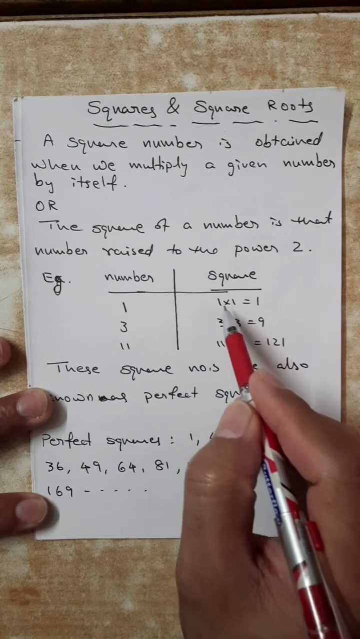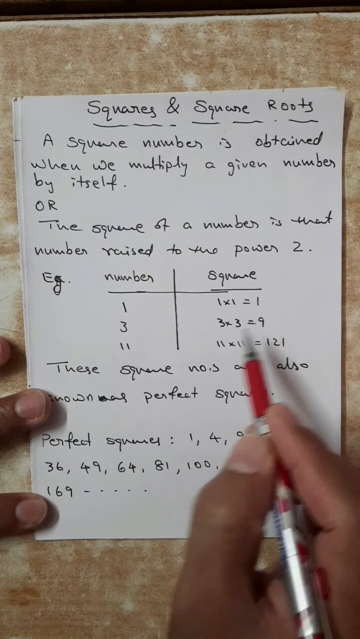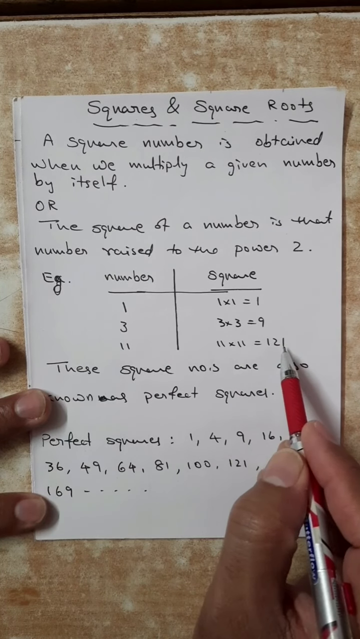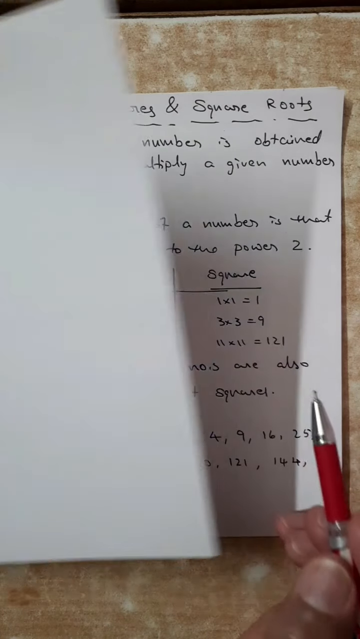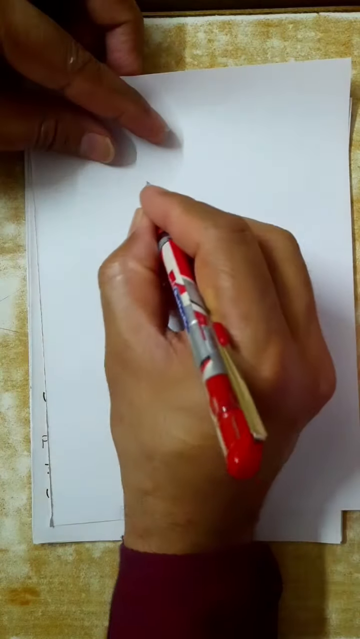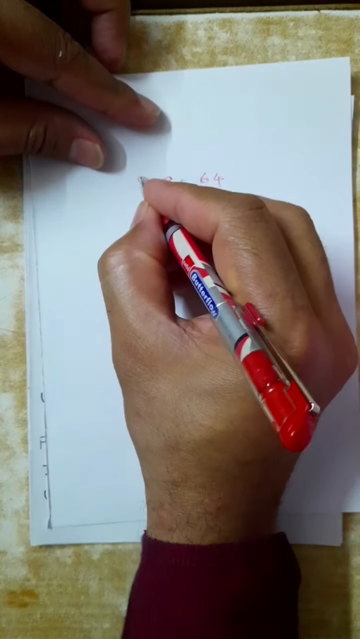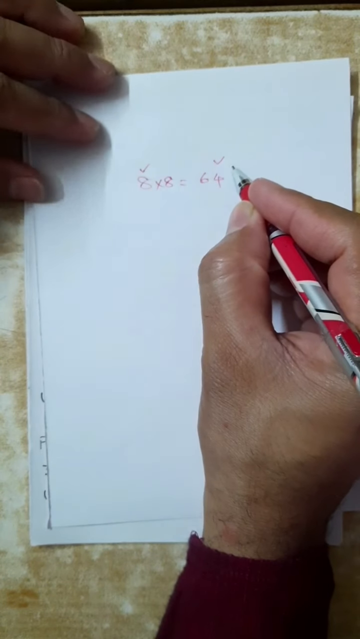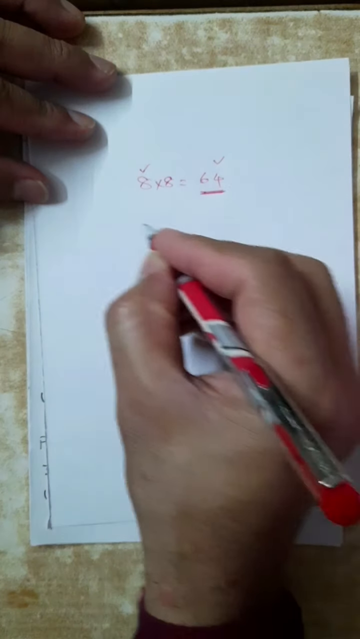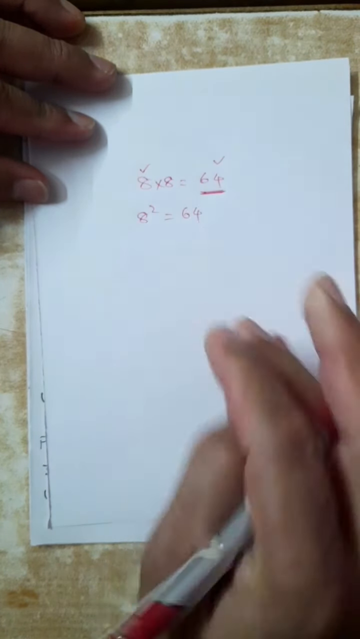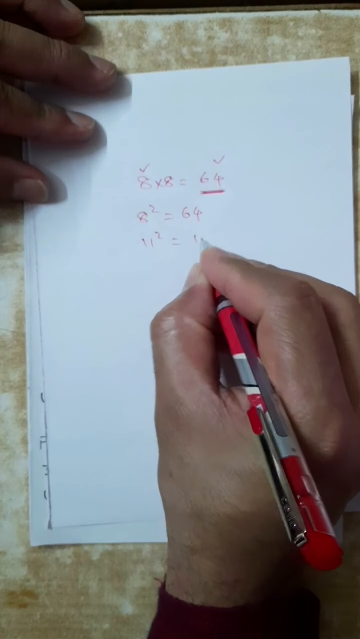The square of number 1 is 1 into 1, 1. If the number is 3, 3 into 3, 9. If it is 11, 11 into 11, 121. If a number is multiplied by itself, 8 into 8, 64. 8 is a number and its square is 64. 64 is a square because 8 into 8, 8 squared, equals 64. 11 squared, 11 into 11, 121.